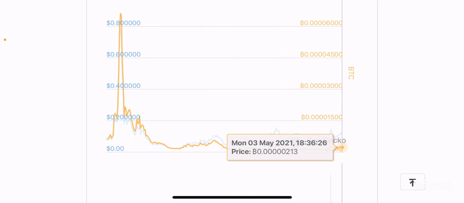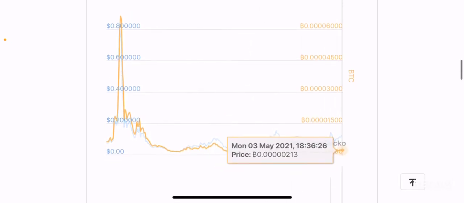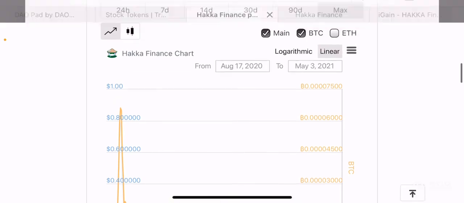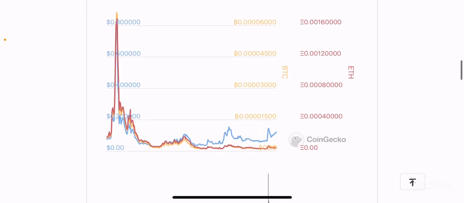I wouldn't really recommend buying this token with Bitcoin. It would be wise to buy it with just dollars, USD, because it seems like this token may have good short-term potential, but I don't think it will be fully relevant. It's a good short-term play in my opinion, but if you guys feel like it's a good long-term play, then by all means go ahead, right?